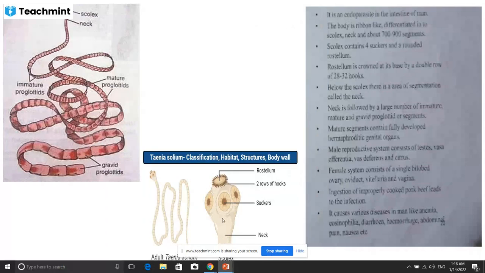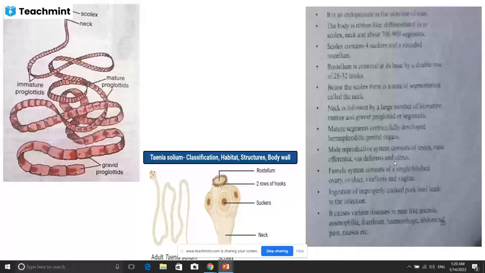The mature segment contains fully developed hermaphrodite genital organs. Hermaphrodite means both male and female sex organs are present in the proglottid. The male reproductive system consists of testes, vasa efferentia, vas deferens and cirrus. The female reproductive system consists of a single bilobed ovary, oviduct, vitellaria and vagina.